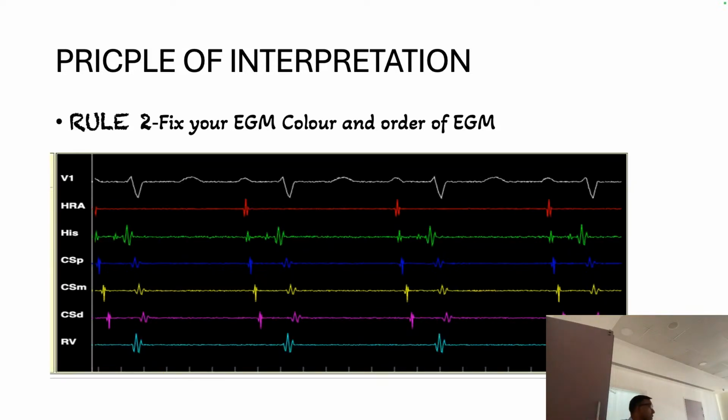This is regarding the color. Regarding color, you have to fix it. When you go into any EP lab, usually in our lab the color for His is yellow. What is the color of His in our EP lab?